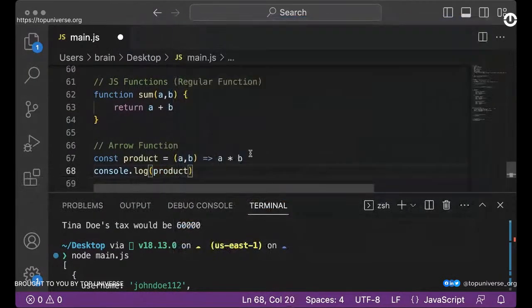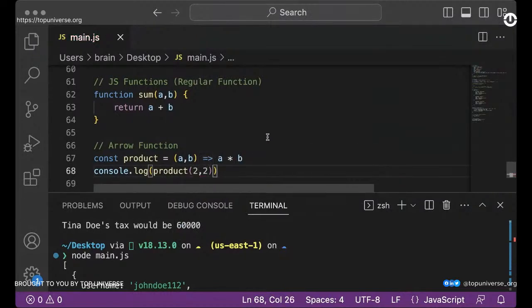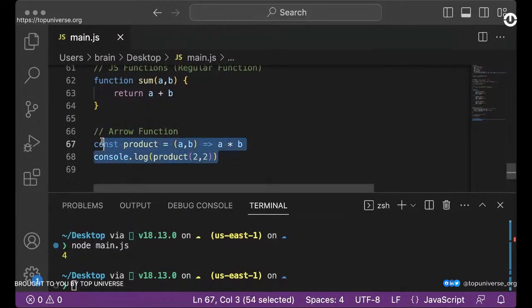I can call the product. I can pass in 2, 2. So if I run this, we're definitely going to see 4, right? And this is actually working with the function. So this is the function, right? We're using an arrow function, and we just have our return value directly added here. So quite simple and straightforward.